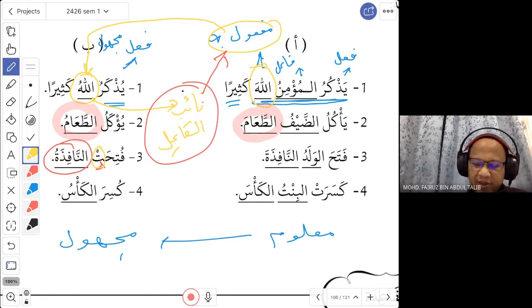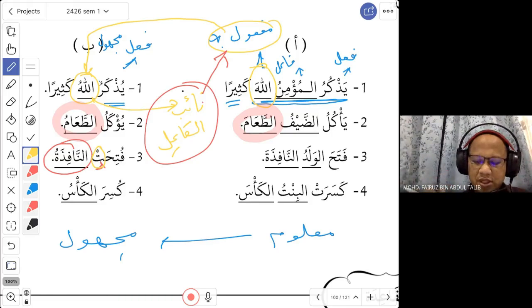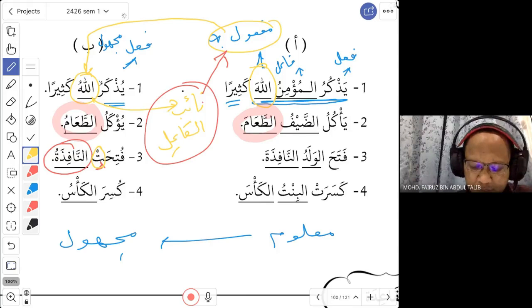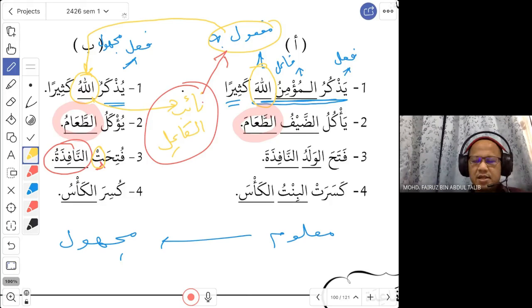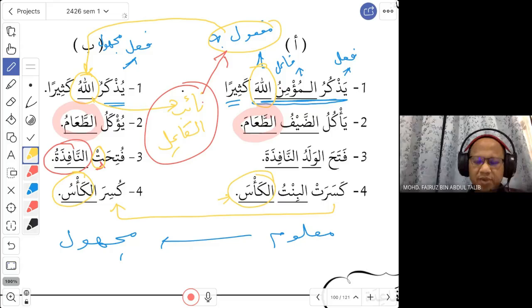And number 4, kasarat al-bintu al-ka'sa. The girl broke the cup. Kasara, so the girl broke the cup, al-ka'sa. Now we change to mabni lil majhul. Kasara becomes kusira. You want to say is broken. What is broken? The cup, right? The cup is broken. So the cup, initially it was the maf'ulun bih, but now it becomes naib al-fa'il because we use mabni lil majhul.